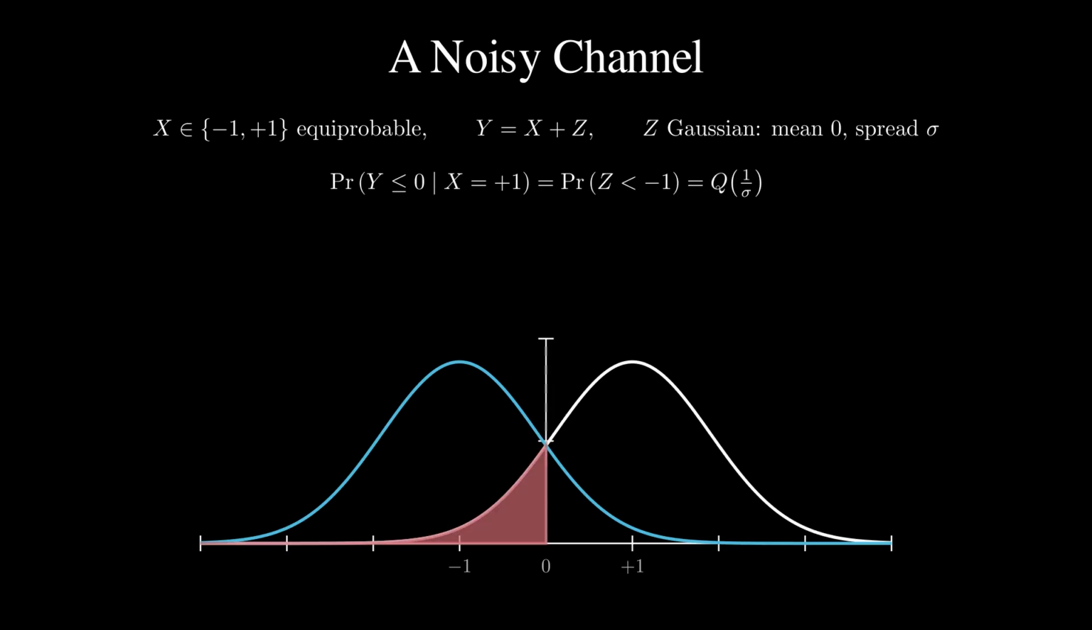Given a +1, an error means the noise beats the signal, z below -1, and by symmetry of the density that is the tail probability Q of 1 over sigma. The other error is its mirror image, the same tail reflected across the threshold. The total probability theorem averages the two conditional errors, a half of each, and symmetry makes the average trivial. The probability of error is exactly Q of 1 over sigma. Noise level in, error rate out, reliability read off a tail.